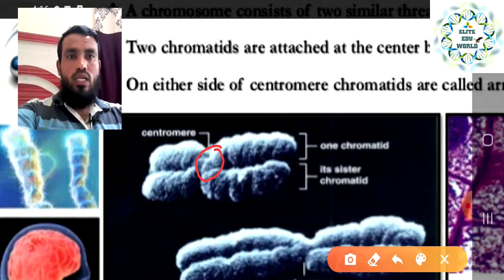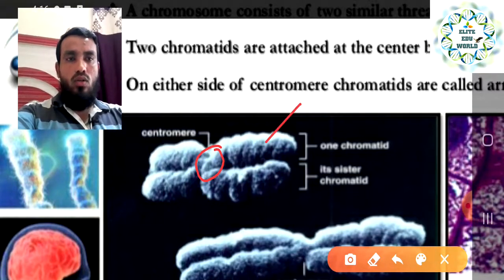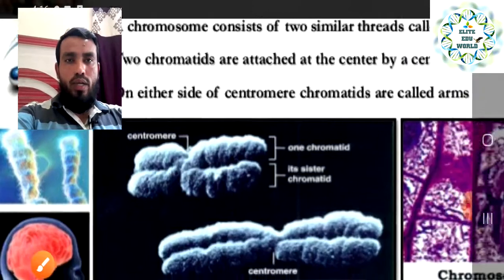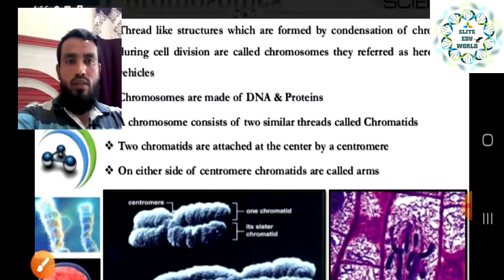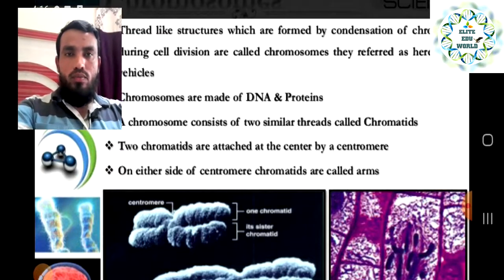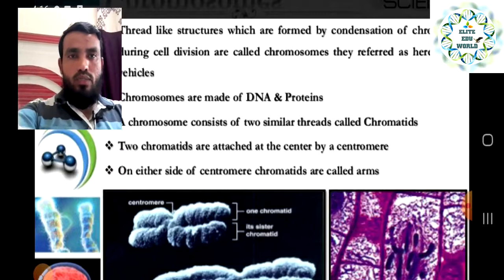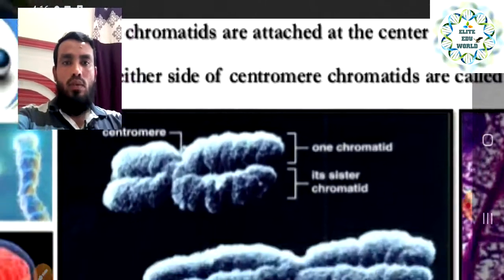With the help of the centromere, both the strands are joined together, and because of that, there are different types of chromosomes. It is divided at the centromere, and on either side of the centromere, the chromatids are called the arms. This is one arm, and this is the second arm.